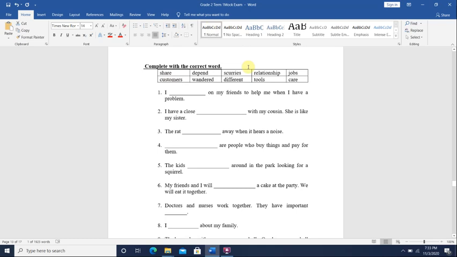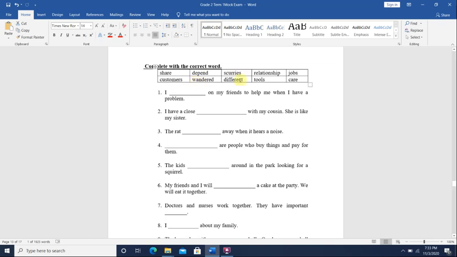Relationship, to have a connection with someone. Jobs, to work. Customers are people that go buy something and pay for it. Wandered means to walk around looking for shelter or just walking around.